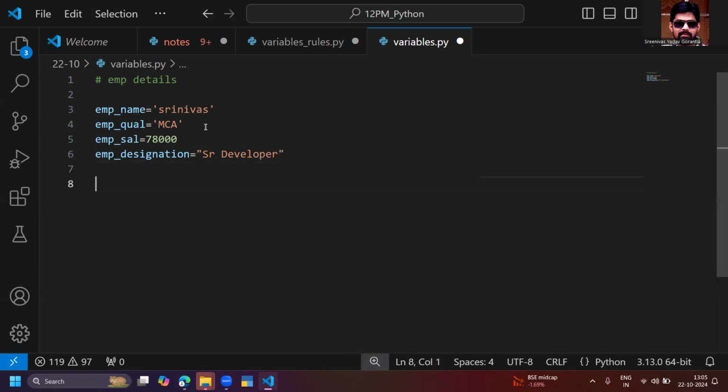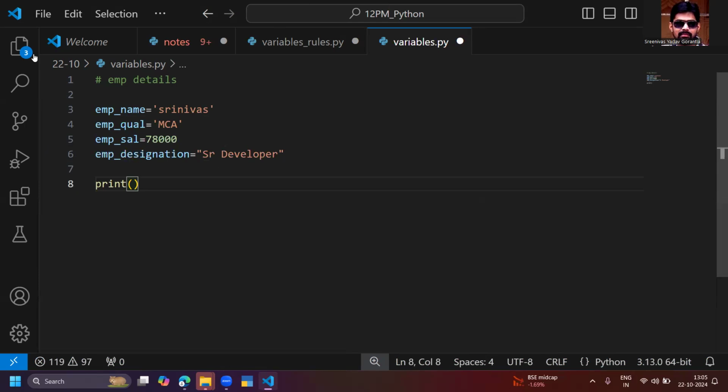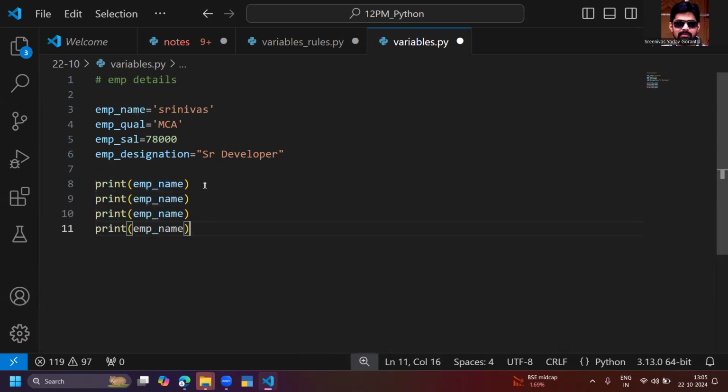I'm defining some variable names here. Let me print all the variable names. First of all, I'm printing the employee name. And immediately I want to print each and every employee data: employee name is something, employee qualification is something, employee salary is something, and employee designation is something. If you want, you can print like this. But if you want to print a detailed statement, you can print in the detailed way.